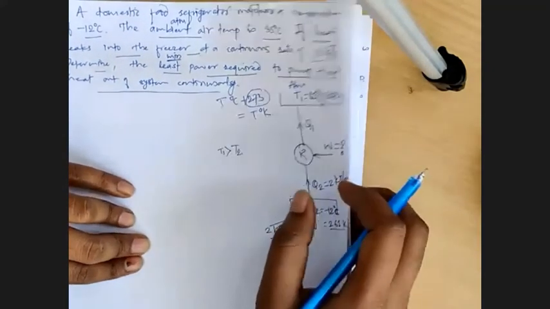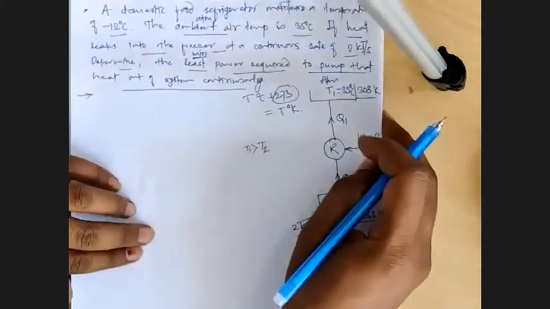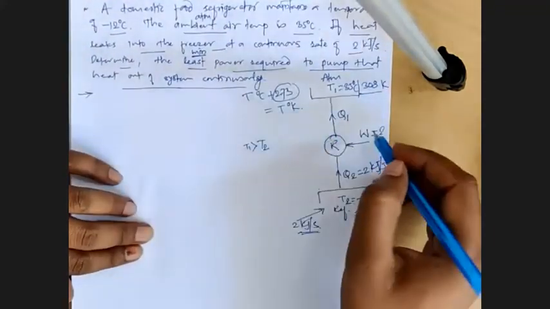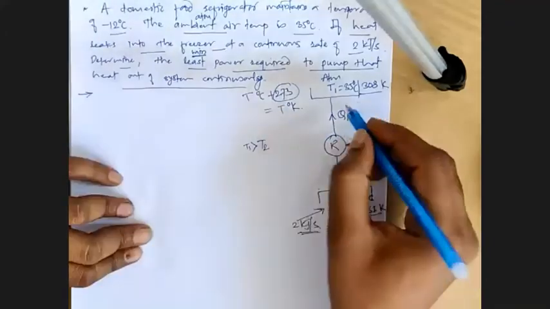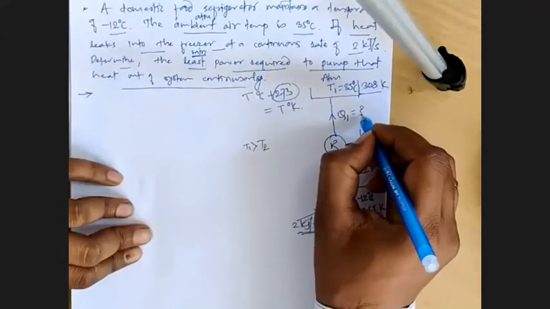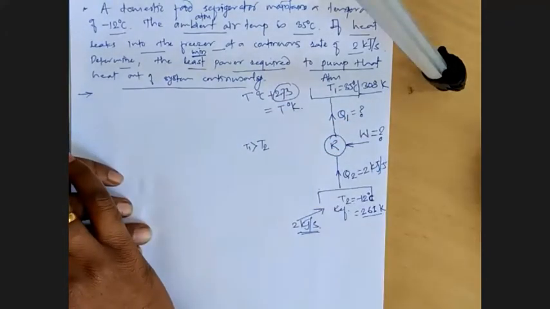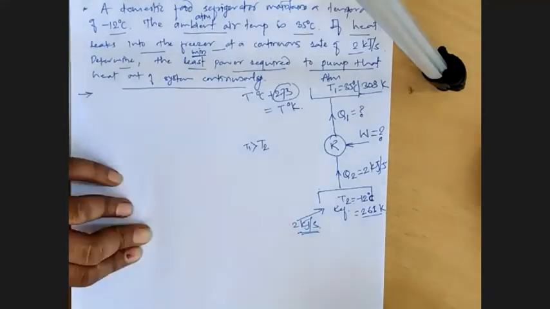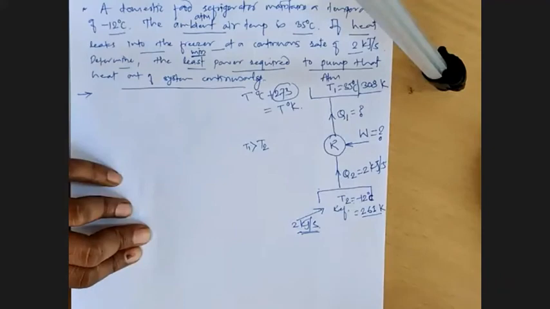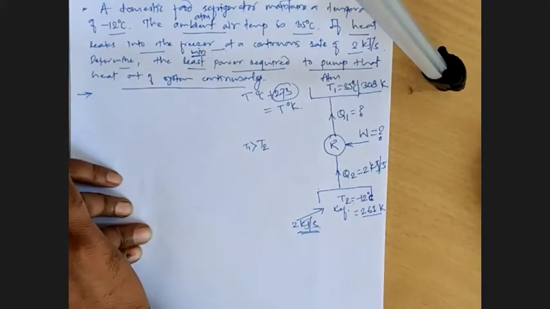Can any one of you tell me what we need to do, how we can get this W? This Q1 is unknown, it is not known to us. They haven't given Q1, and we need to find W. So what can we do? Q2 by Q1 is equal to T2 by T1. Very good.